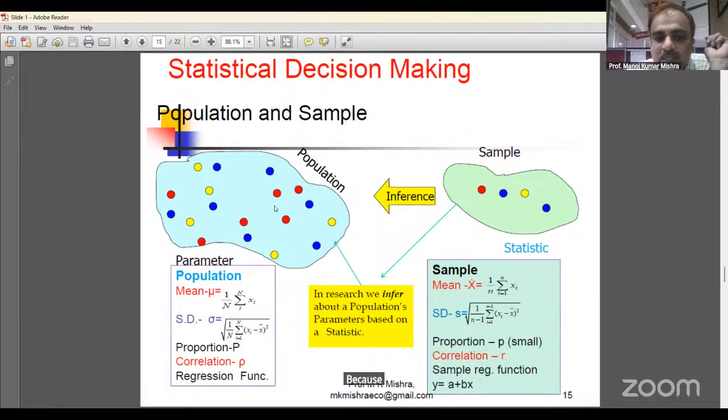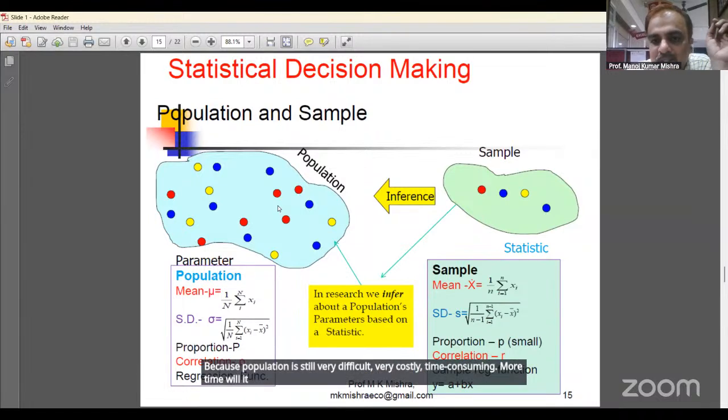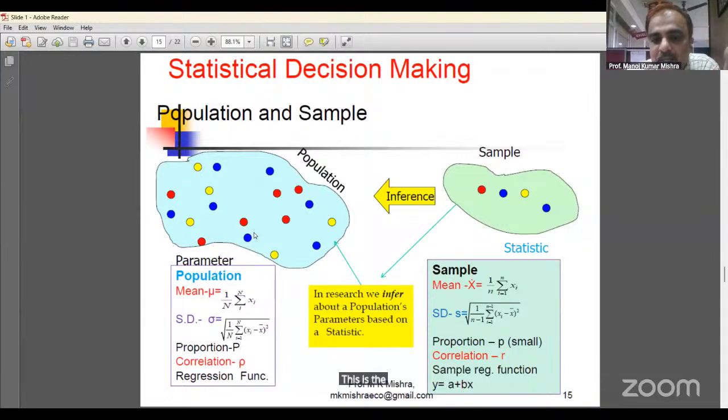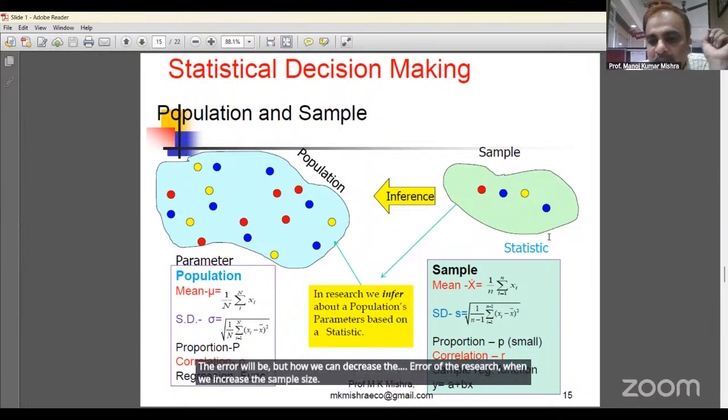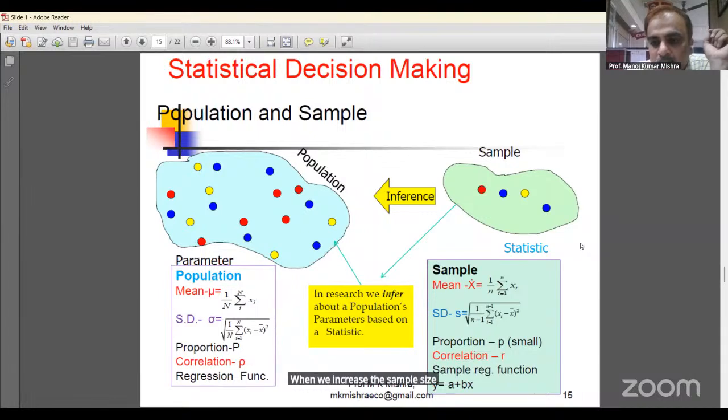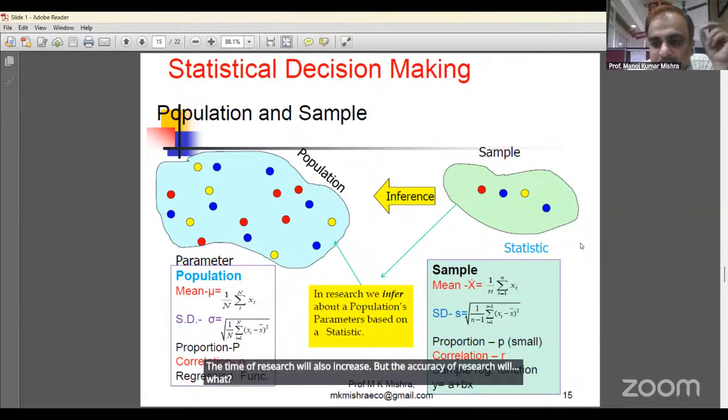Population study is very difficult, very costly and time consuming. This is the census method. It is exact. But with a sample, there will be error. How can we decrease the error of the research? When we increase the sample size, the cost of research will increase and the time of research will also increase, but the accuracy of research will increase or decrease?